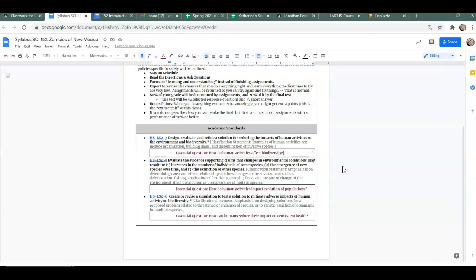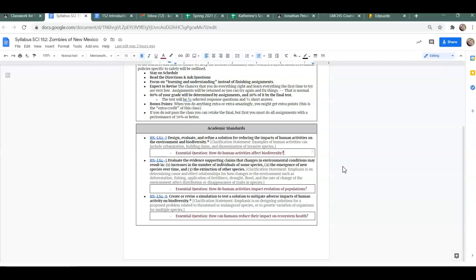Because we're changing the environment, and that means that organisms as populations have to adapt to those changes. And then the last thing we have to do, there's that word mitigate again, is we have to look at how we can reduce our impact on ecosystem health. So that's what we're going to focus on.